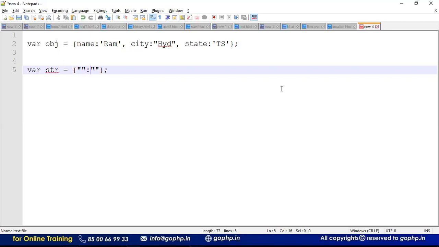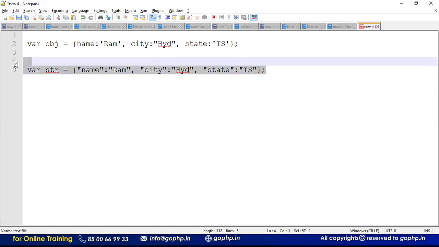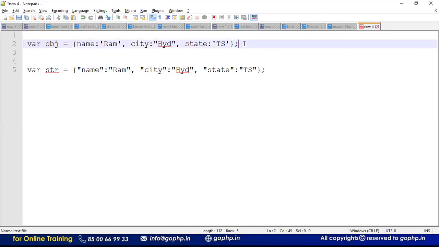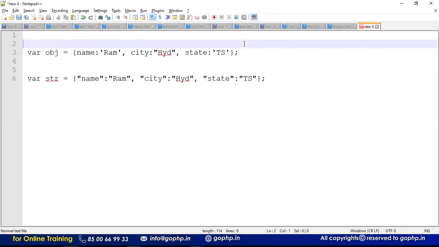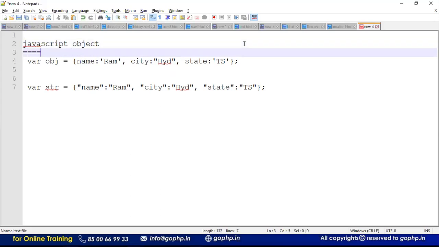I want to create a JSON string, so you need to observe the difference here. What is the difference exactly? I want to write name colon rom, not name equal to rom. Do you observe the difference? What is the difference you observe here? Check it carefully, what exactly this is and what this is, right? Remember carefully, this is a JavaScript object, guys. This is a pure JavaScript object. What is the one below, guys?